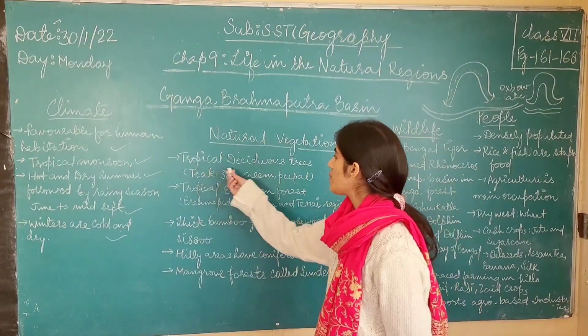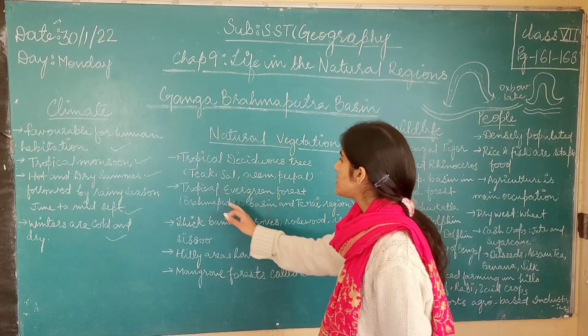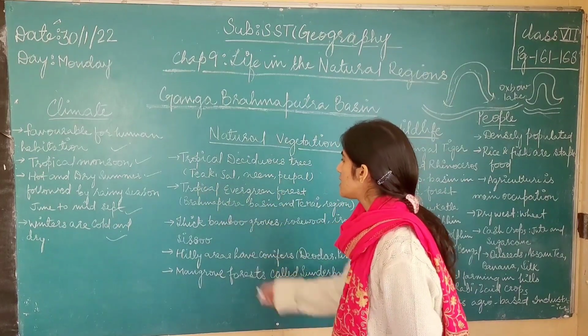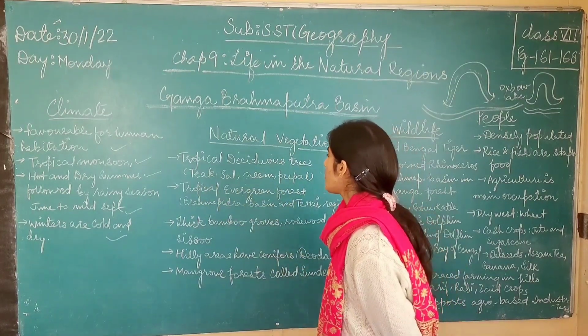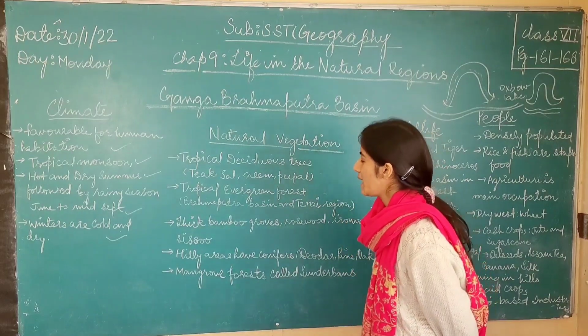The different types of tropical deciduous trees found in the Ganga-Brahmaputra plains are teak, sal, neem, and peepal. These are the four important varieties of tropical deciduous trees found in the Ganga-Brahmaputra plain.